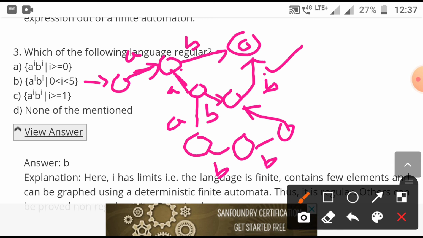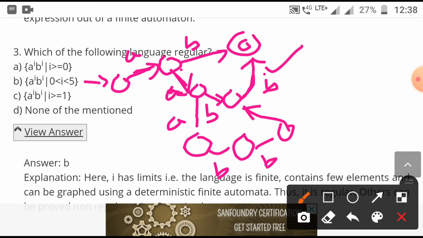No, there will not be a problem. If we add here, there is only one forwarding path, that is this one. So it has to opt for this path because there is only one outgoing edge. So triple A and triple B will be accepted.